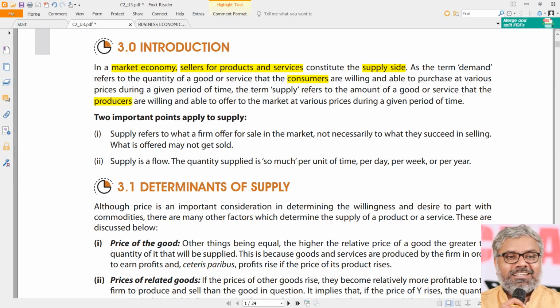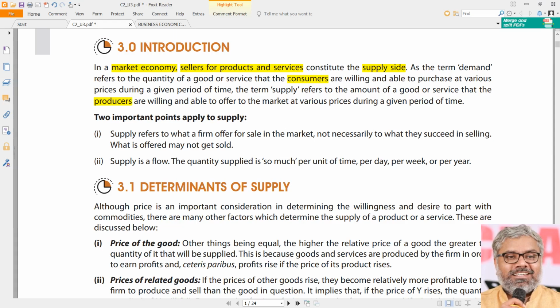So when we say producers, we have to understand that includes a whole lot of people, manufacturers, wholesalers, retailers, etc. A lot of people are there in the market chain, and they will ultimately be willing to sell the commodities or services to their consumers. But every time we don't have to distinguish producers, sellers, manufacturers, etc., not required.